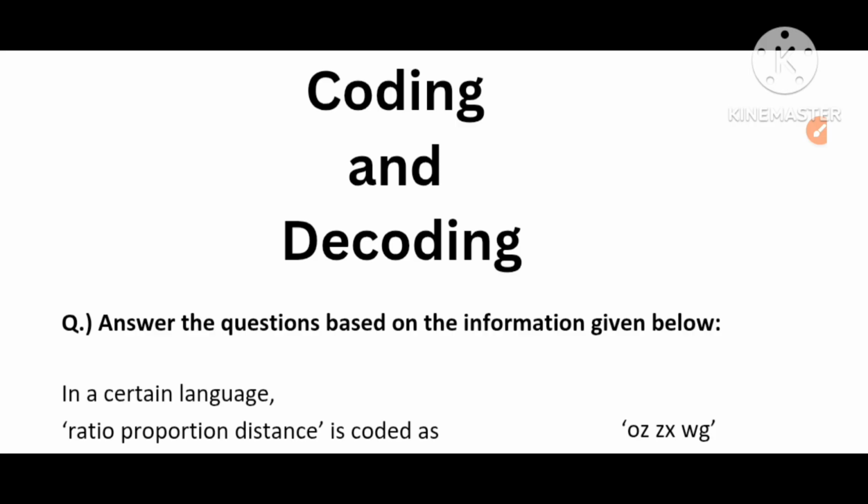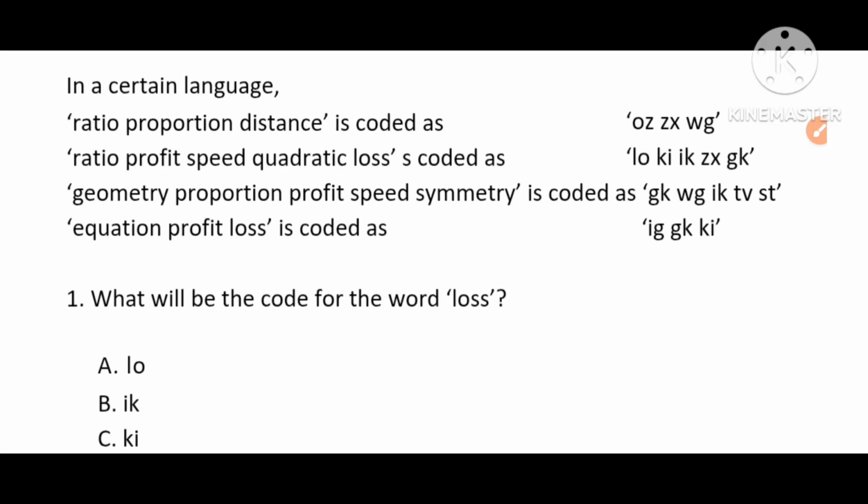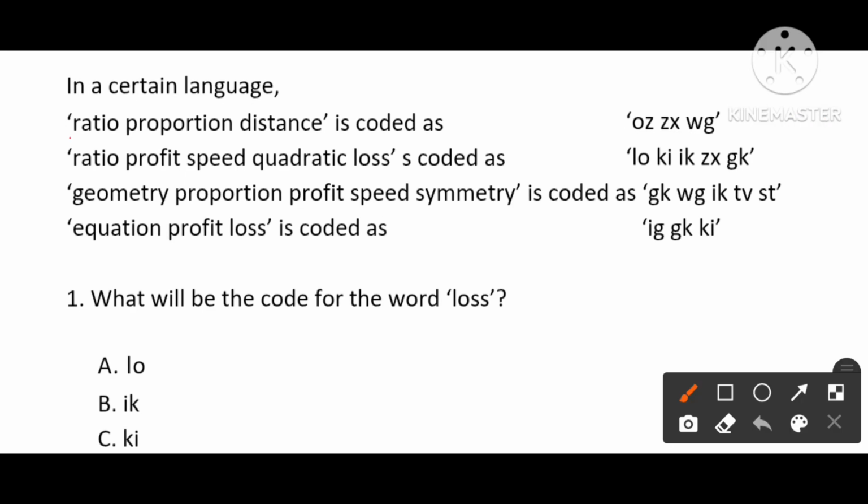Now we are going to deal with coding and decoding. Let's see what codes are given, and we need to note the codes first. Here we see ratio is common in statements 1 and 2. Is there any other common word in 1 and 2? Proportions is not common in 1 and 2, distance is not in 1 and 2. So ratio is the only word we see in statements 1 and 2. We see ZX is common in 1 and 2, so the code for ratio is ZX.